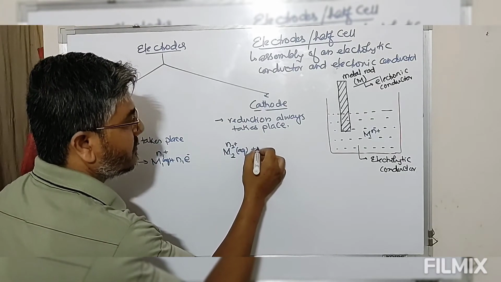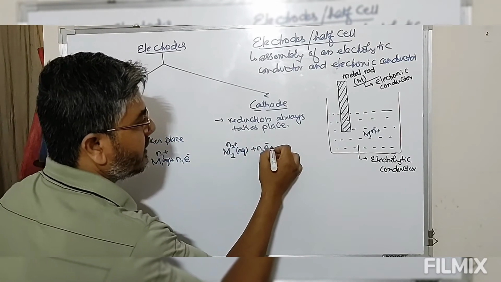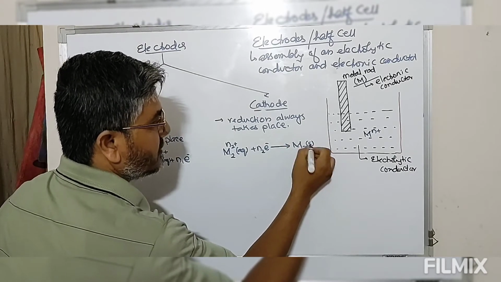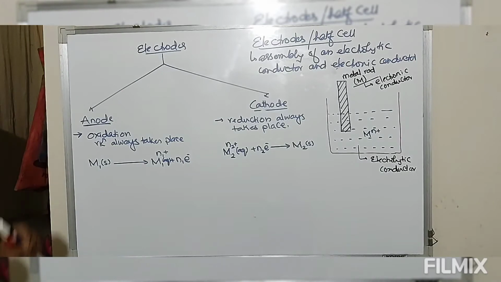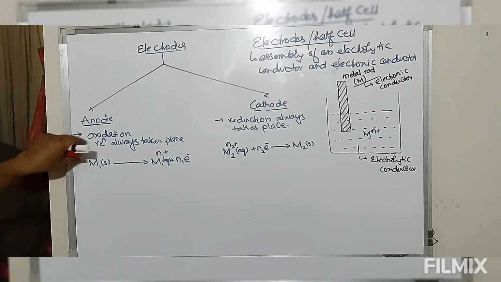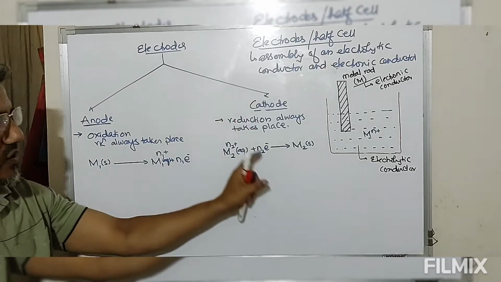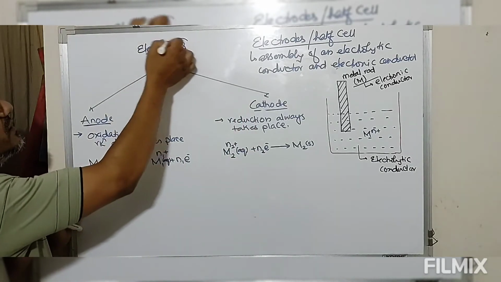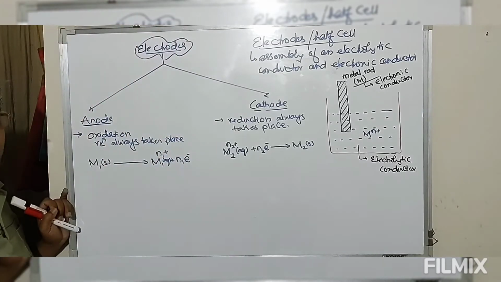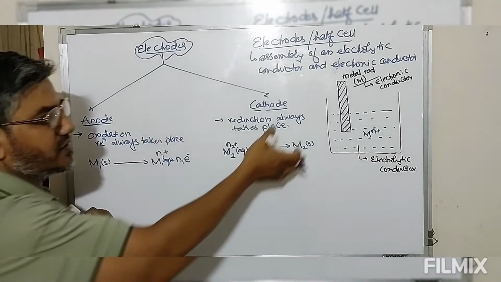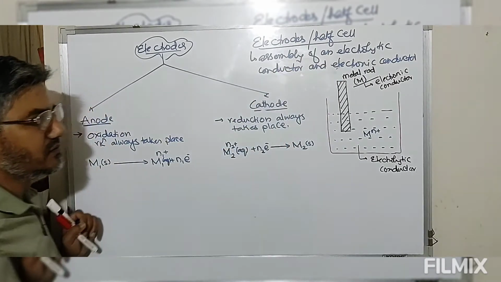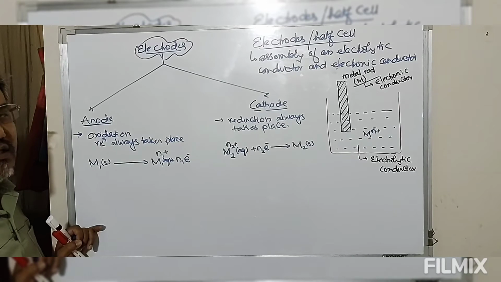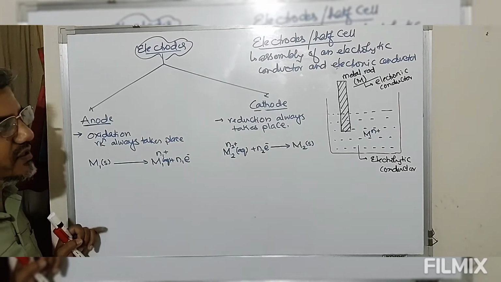It takes up n2 electrons and gets reduced to M2 solid. This is what we call anode oxidation, and this is cathode reduction. So this is what we call electrodes or half cell. I have shown you the description, an assembly of metal rod and electrolytic conductor.